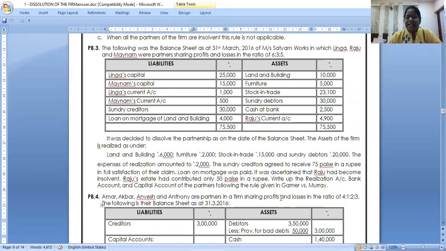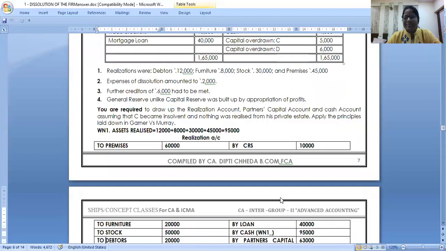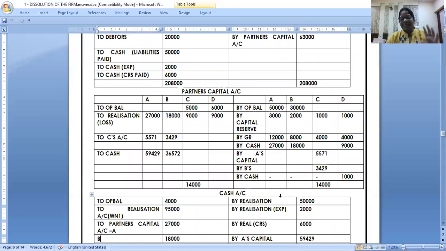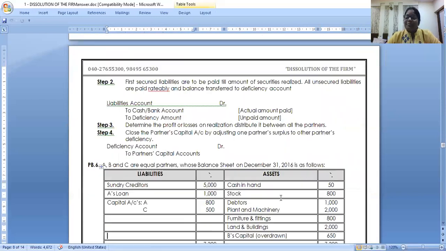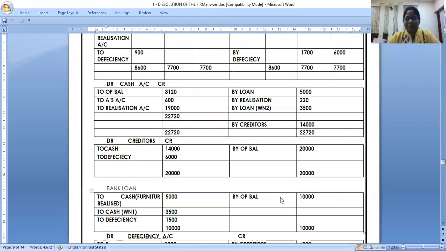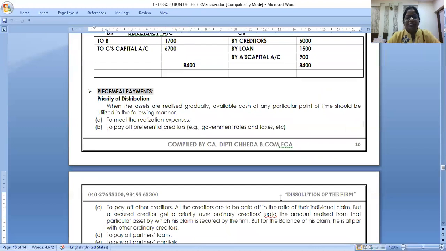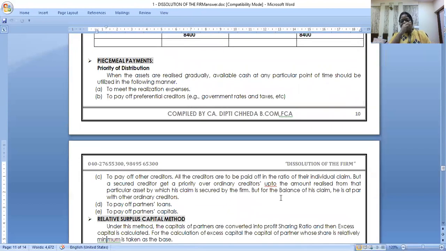Sure. So can we start with the most important part of the partnership? Dissolution comes sometimes. It's like the ratio, you can say 20, 30, 30. 30% chances of amalgamation, 30% piecemeal, 20% chances of dissolution for this whole chapter. And piecemeal comes for 15 to 20 superb marks, right? So we should know. And always my way of teaching is I'll go for the tough part first. So let us start with piecemeal distribution.